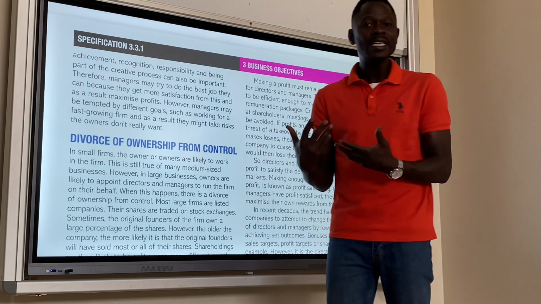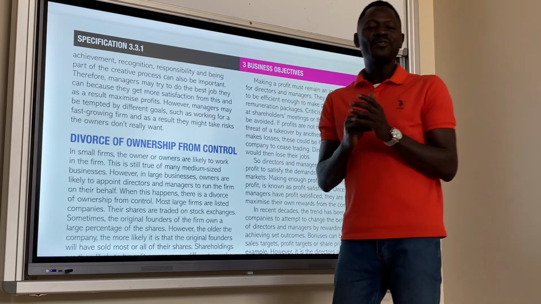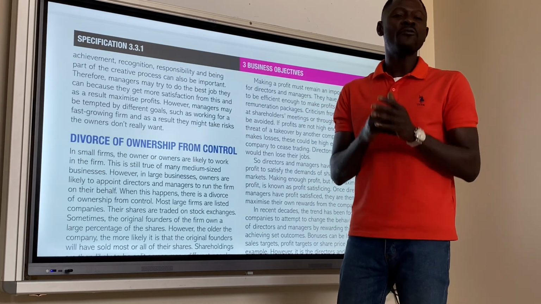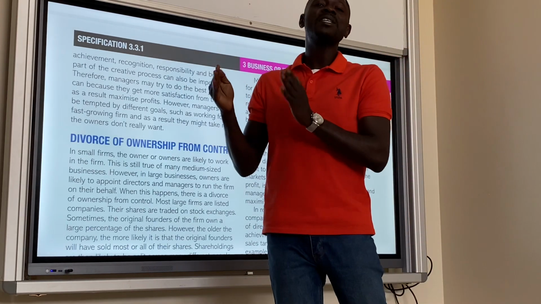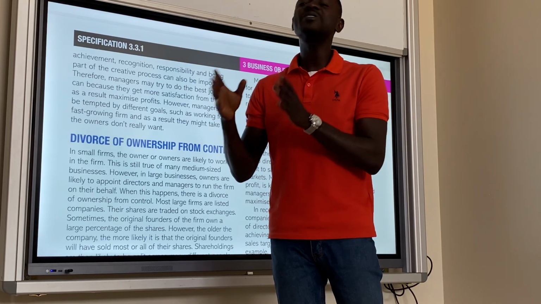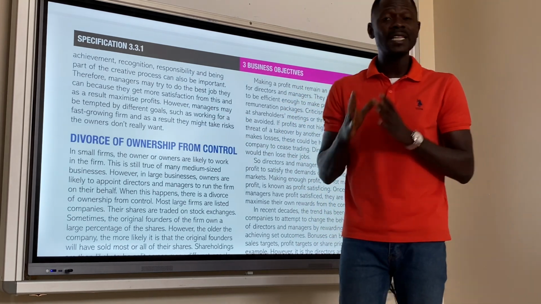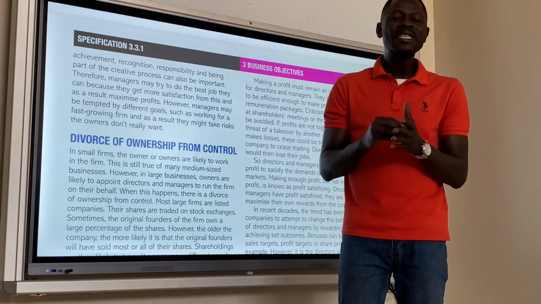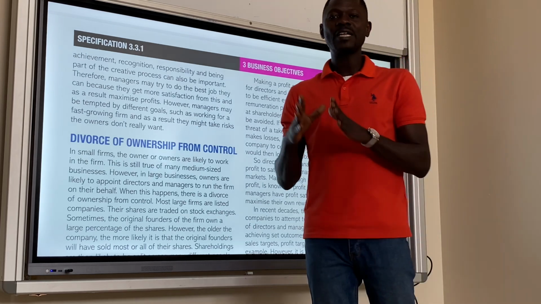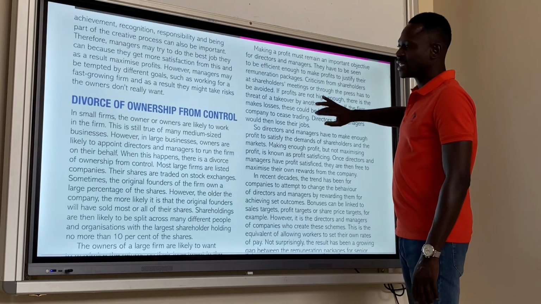But the owners are lacking information. As a result, they don't know. So managers of the business have information that is good enough for them to think about the profitability of the firm, to think about profit maximization of the firm, to think about profit satisficing. What managers and directors do is ensure that owners of the business are able to make enough profit that will make them happy. That is about behavioral economics and satisficing.